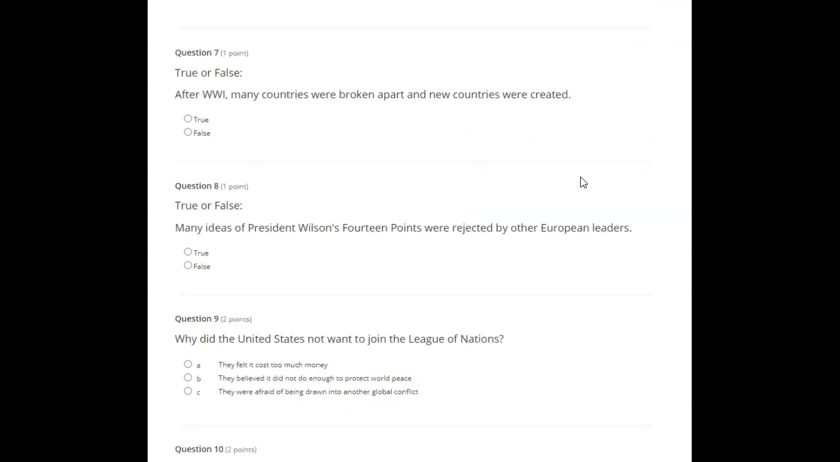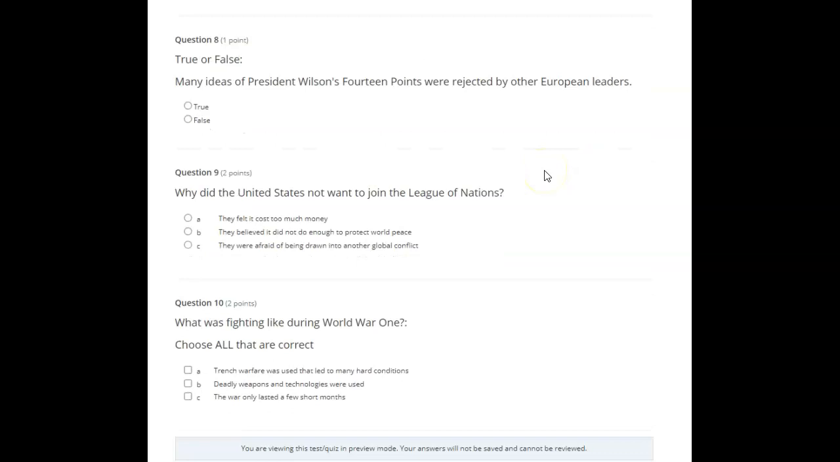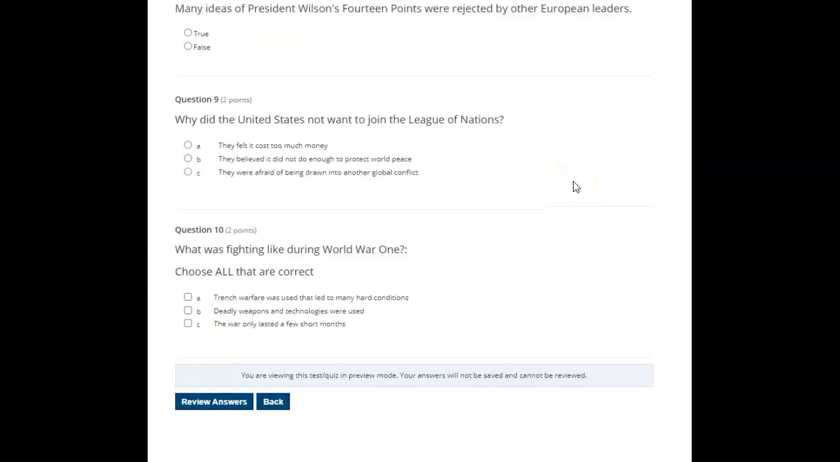True or false? After World War I, many countries were broken apart and new countries were created. True, false. True or false? Many ideas of President Wilson's 14 Points were rejected by other European leaders. True, false.